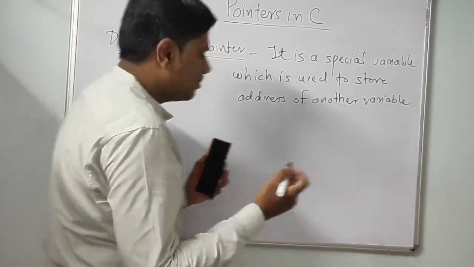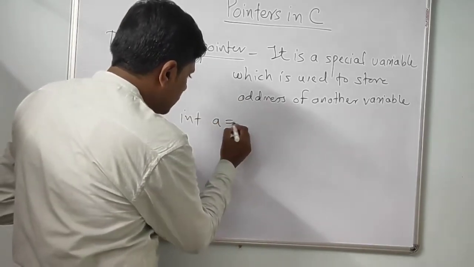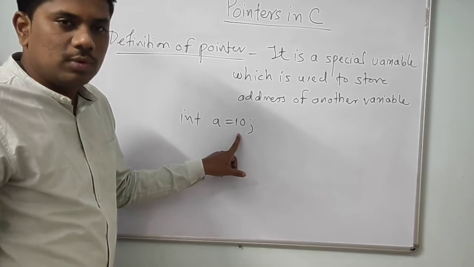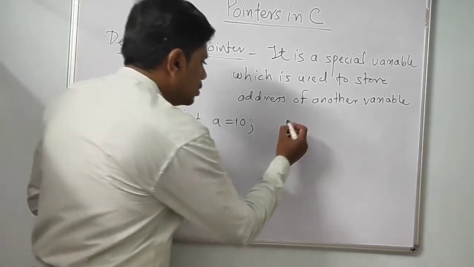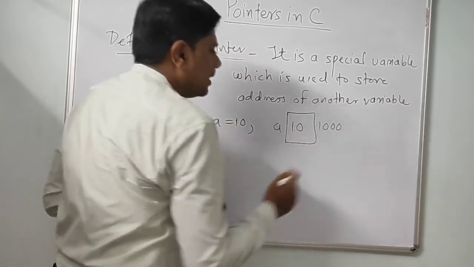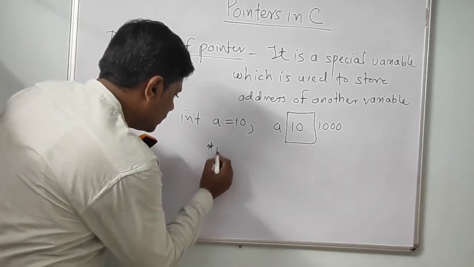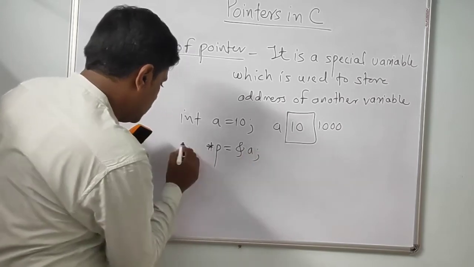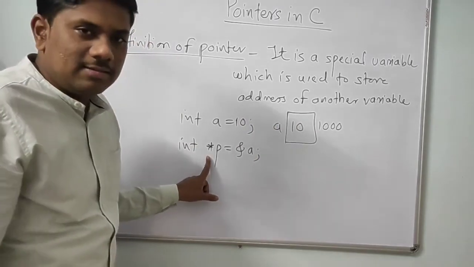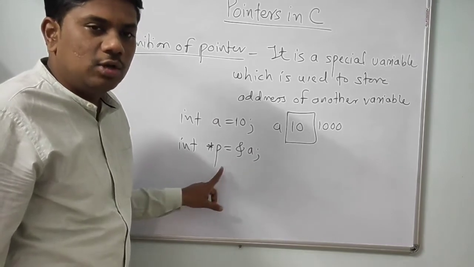With the help of an example, I will show you this. Consider we have a variable a. This is a simple variable to which I am assigning the value 10. So consider the compiler will reserve a block and 10 will be stored in that block, and consider 1000 is the address of this variable a. I'm going to discuss this declaration in detail later, but as of now just consider p is a pointer variable and I am storing the address of a in this p variable.